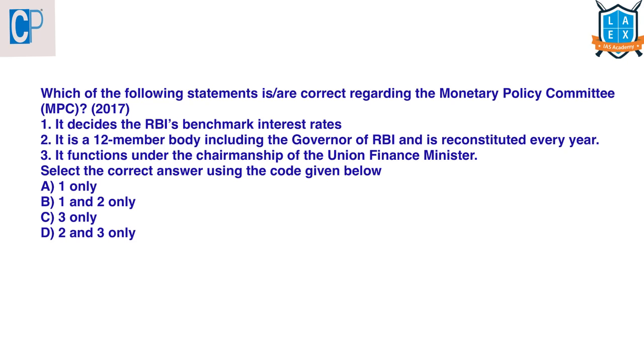Now let's look into a previous year prelims question. Which of the following statements is or are correct regarding the monetary policy committee? It decides the RBI's benchmark interest rate. Yes, the policy interest rate, that is the repo rate. It is a 12-member body including the governor of RBI, and it is reconstituted every year. This statement is incorrect. We can reject it at the first itself.